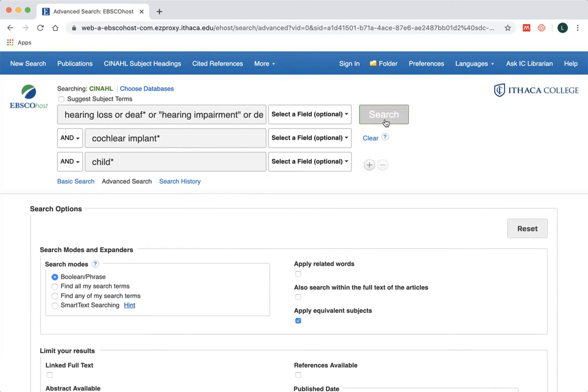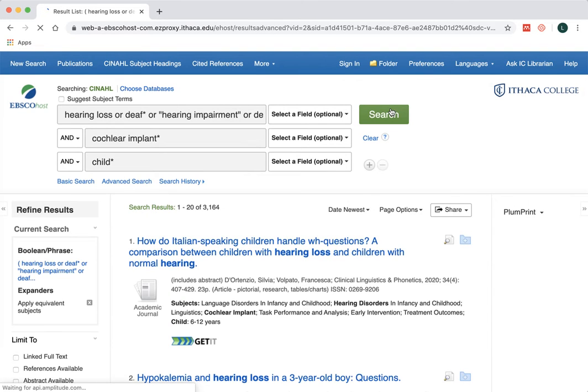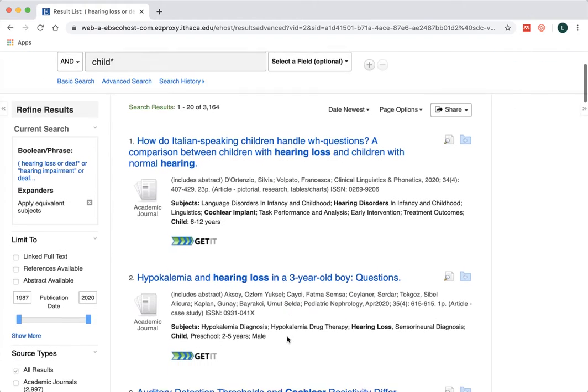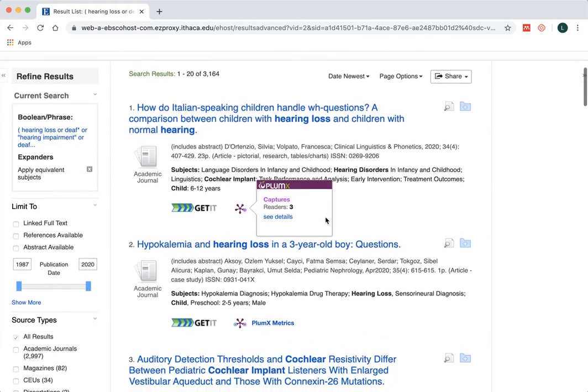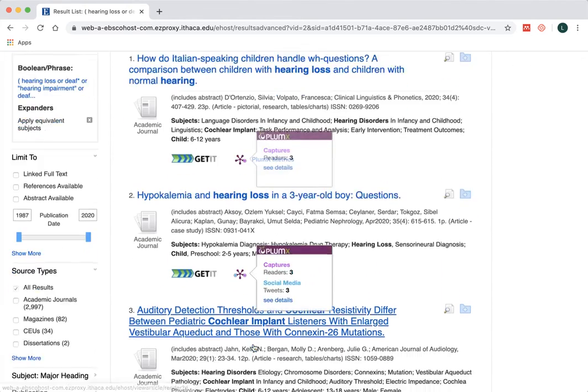So super simple, basic keyword search. We've connected them correctly with the ands. That's all set up by default, and all of our synonyms, we've ordered them correctly. So we have three concepts that we're searching: hearing loss, cochlear implants, and then our population of children. Click search, and we're going to get a lot of results. So over 3,000 results. I'm just going to pull up a couple of these quickly.